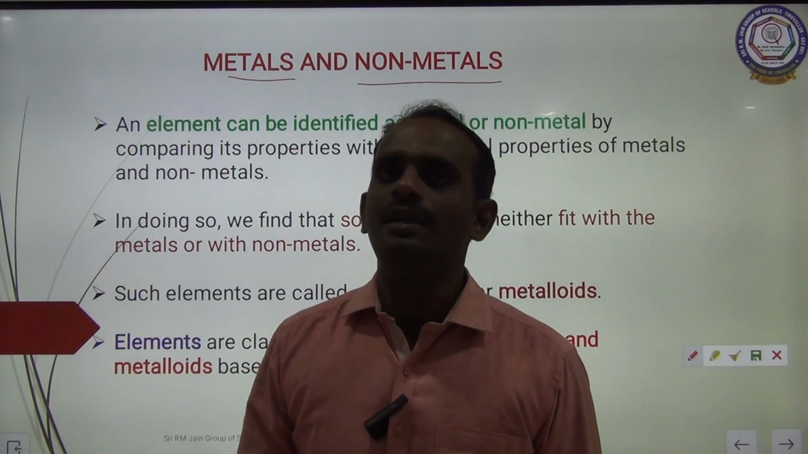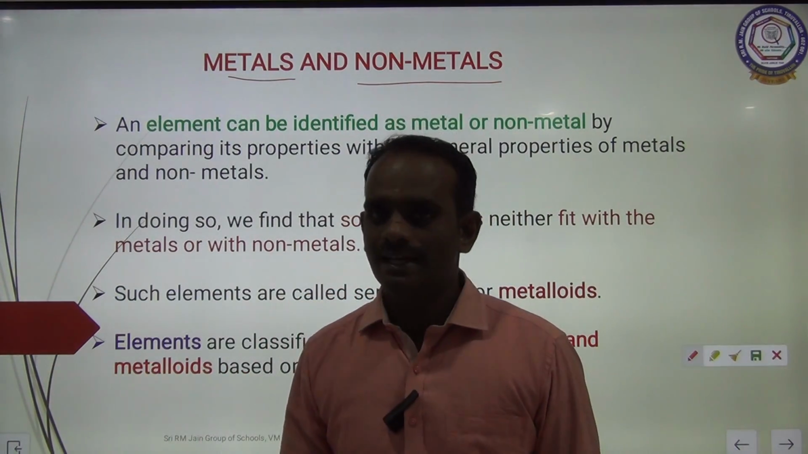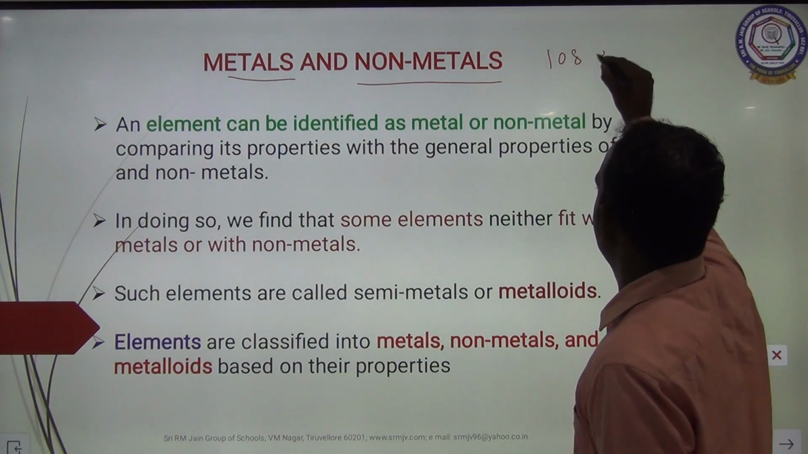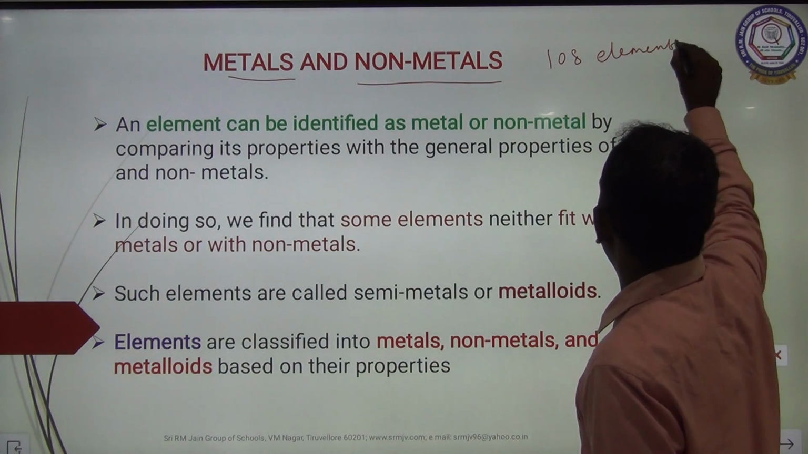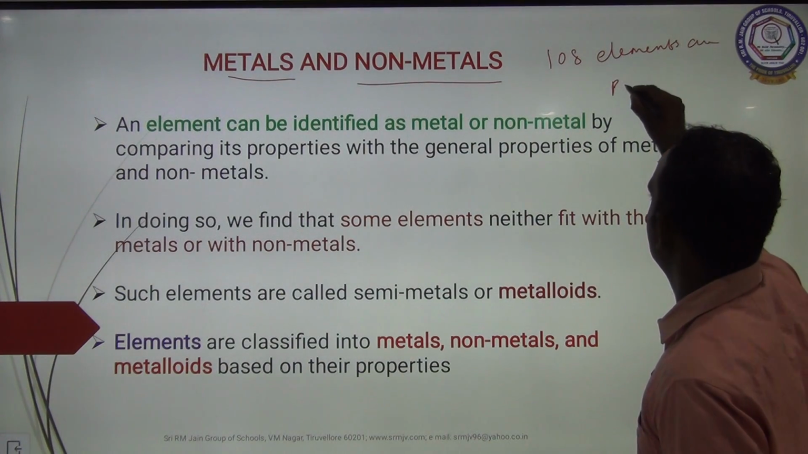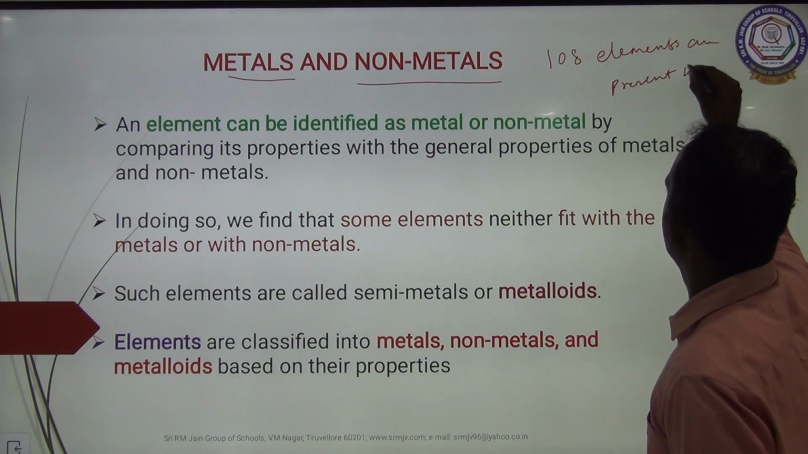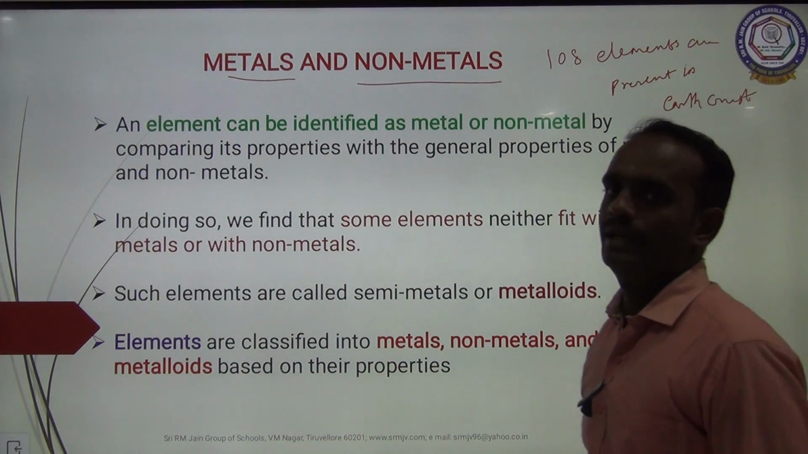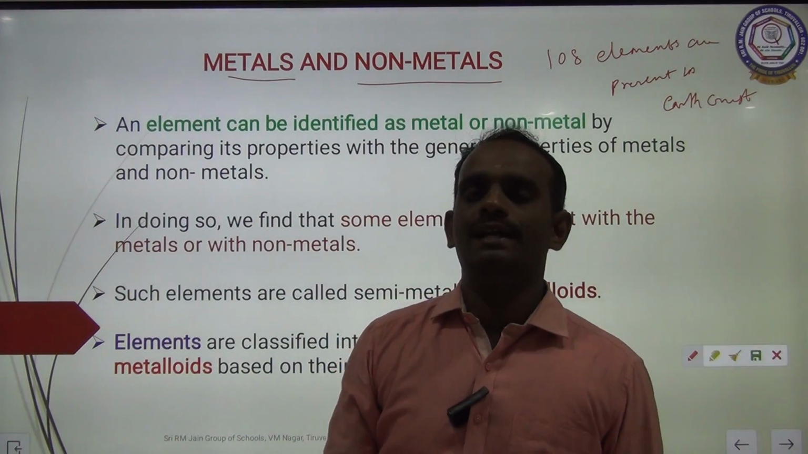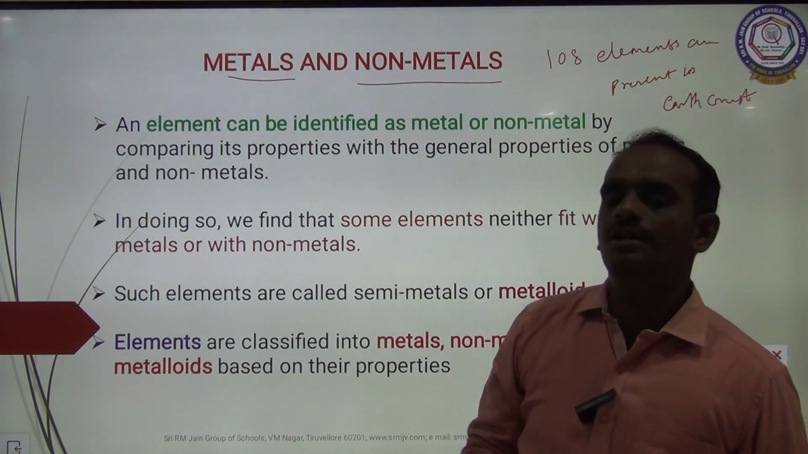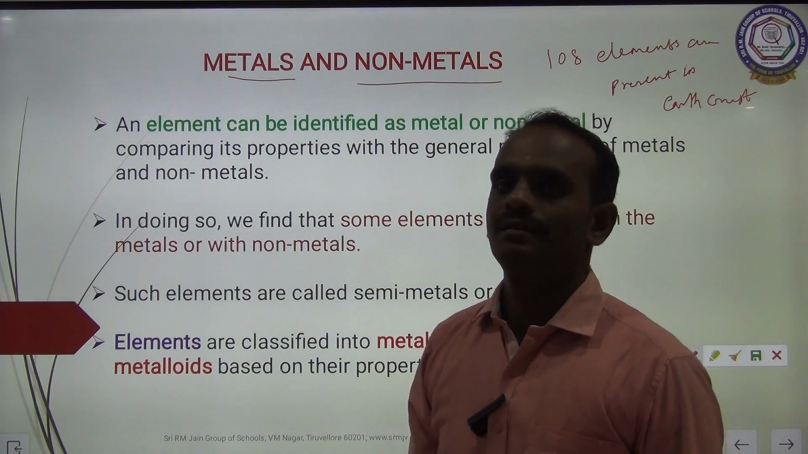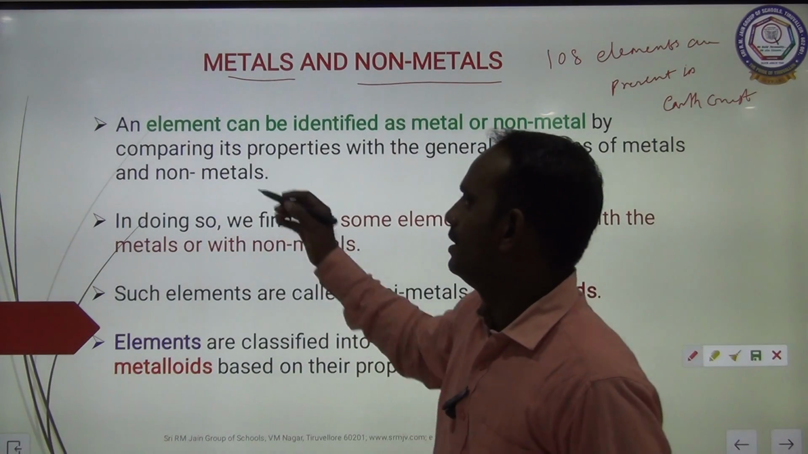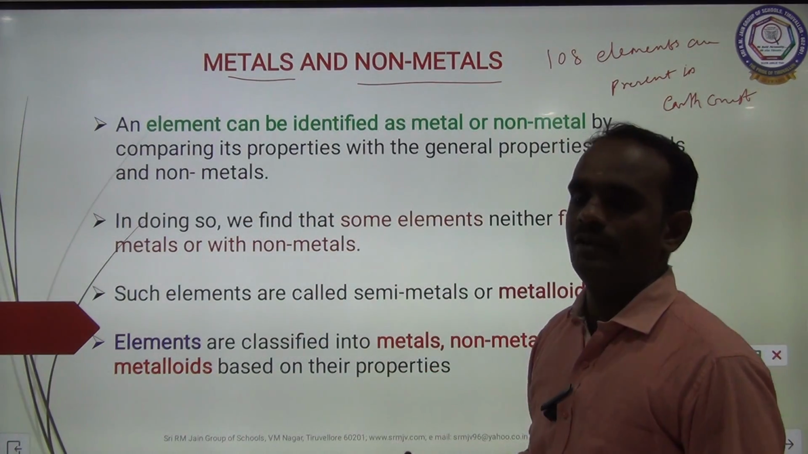Children, you are all familiar with metals and non-metals, right? There are about 100 elements present in the earth's crust. Among the 108 elements, the majority of the elements are metals.